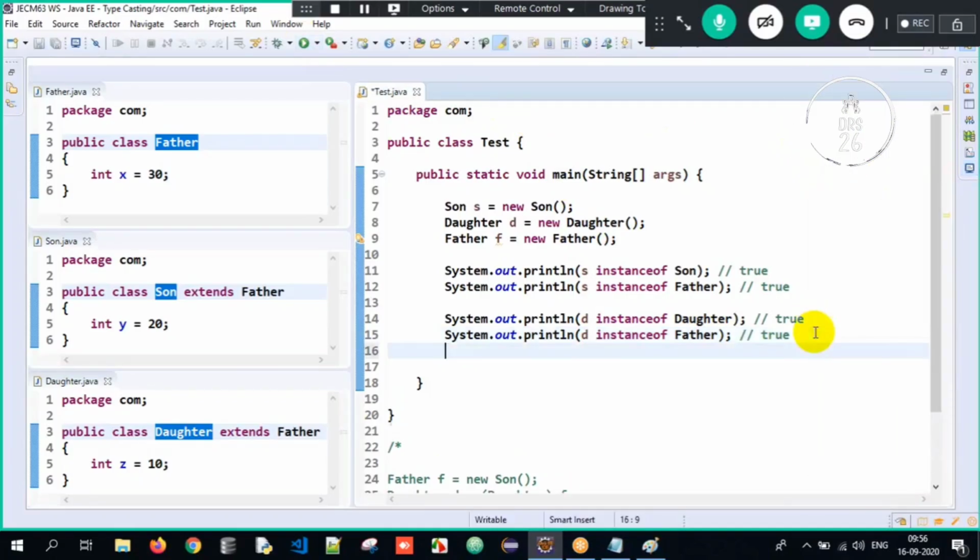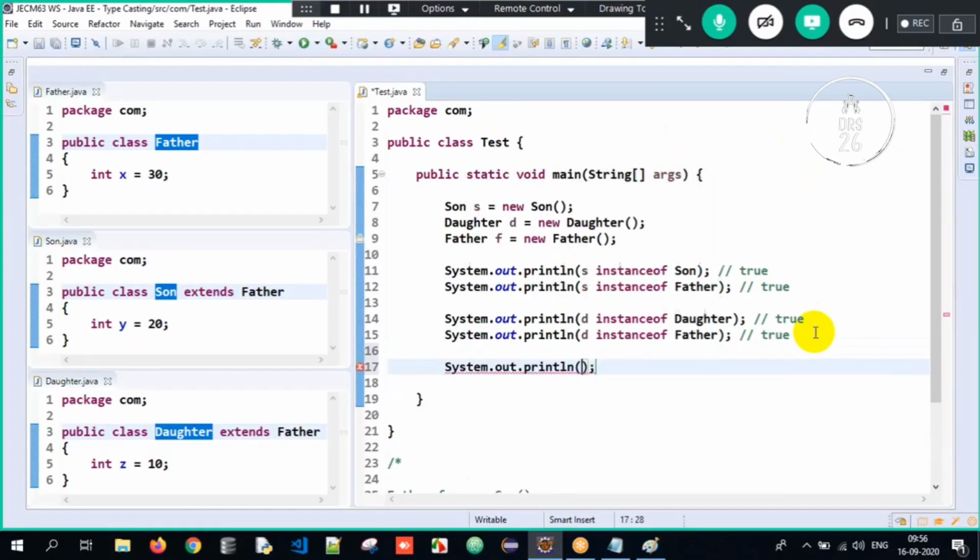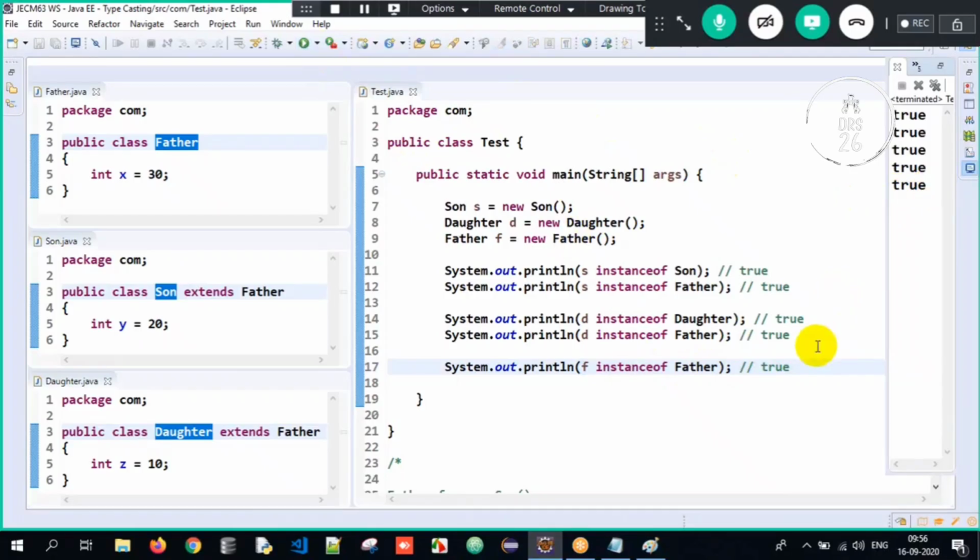Now similarly over here, apply common sense. Instance of father here. What should be the output? F is nothing but the father object. Is the father object instance of father class? Is it having the properties of father class? Obviously it should be true here. The father object will have the properties of father. The output will be true again.